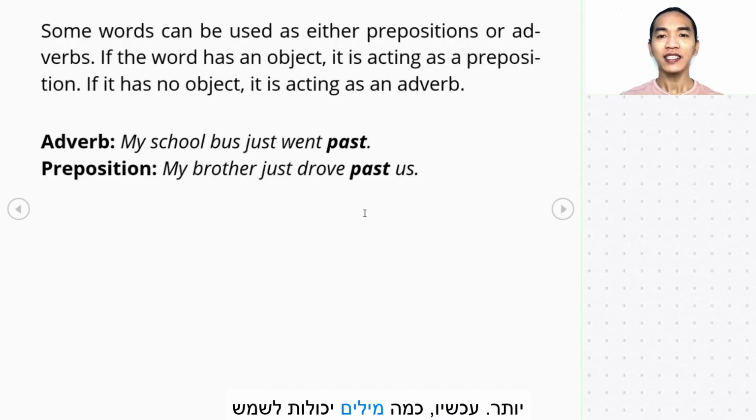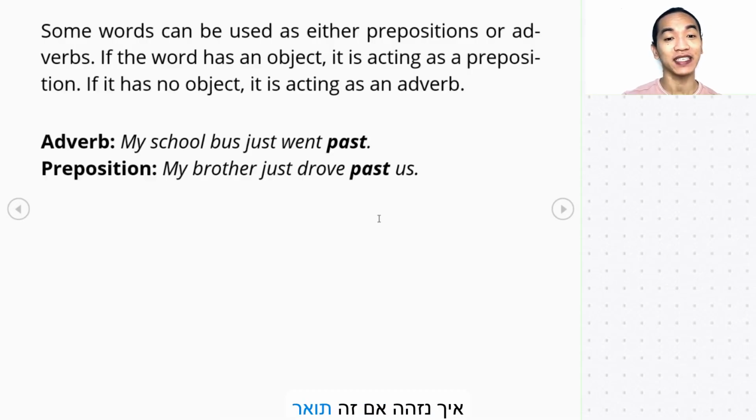We have more examples just like this, but let's try to understand it better. Now, some words can be used as either prepositions or adverbs. How do we identify if it's an adverb or a preposition? If the word has an object, it is acting as a preposition. So what do we mean by object? There is a direct word or object after the word that we identify as a preposition. Now, if it has no object, then it is acting as an adverb.